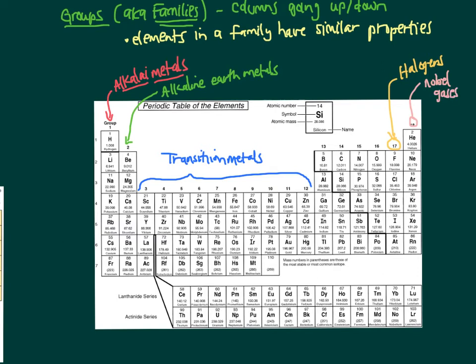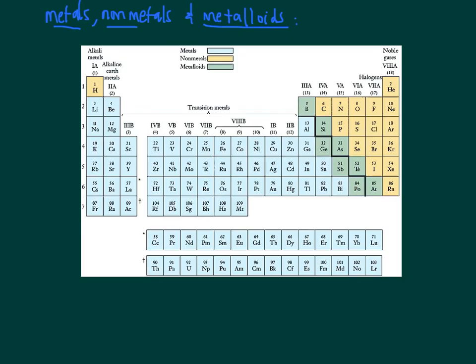And in a minute, we're going to talk a little bit more about these groups of elements. But first, let's talk about metals, nonmetals, and metalloids. So you may or may not have noticed that on your periodic table, there is this line that looks like a stair step. That stair-steppy line actually separates types of elements, and there are 3 types of elements. There are the metals, the nonmetals, and the metalloids.